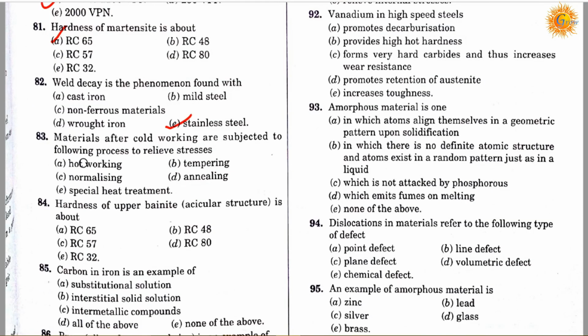Question number 83. Materials after cold working are subjected to the following process to relieve the stresses: option A, hot working; option B, tempering; option C, normalizing; option D, annealing; option E, special heat treatment. Correct answer is D, it's called annealing. It means materials after cold working are subjected to the process called annealing to relieve the stresses.